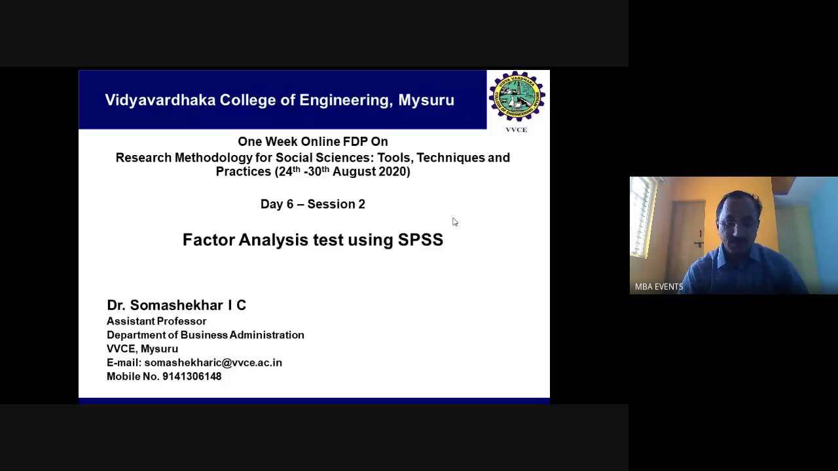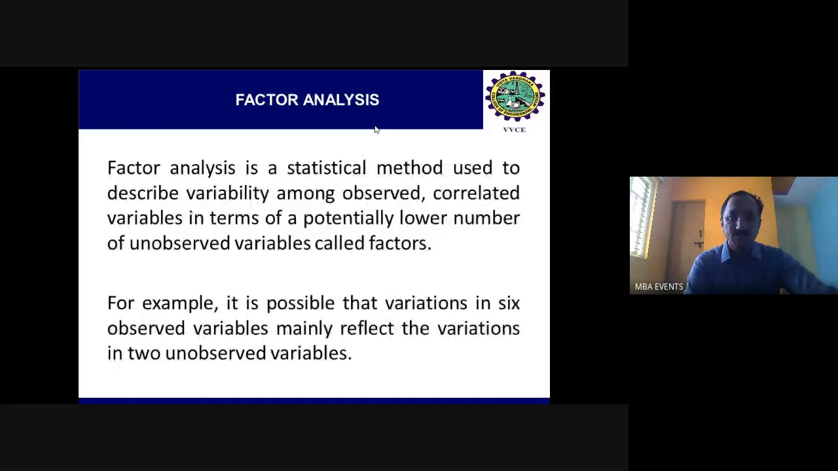So factor analysis is also called a dimension reduction technique in SPSS. Factor analysis is a statistical method that is used to describe variability among observed correlated variables in terms of a potentially lower number of unobserved variables called factors.